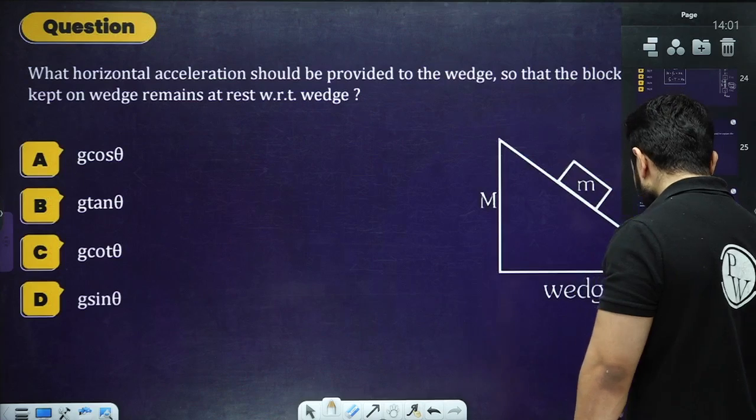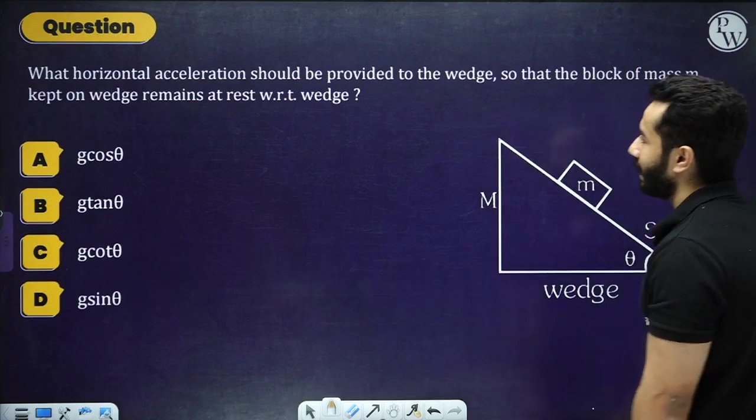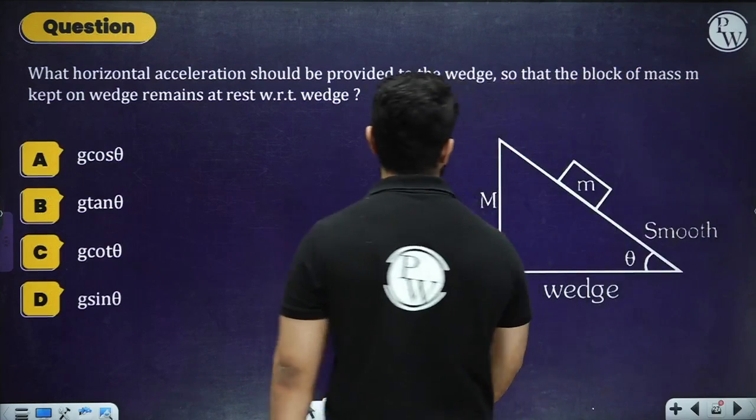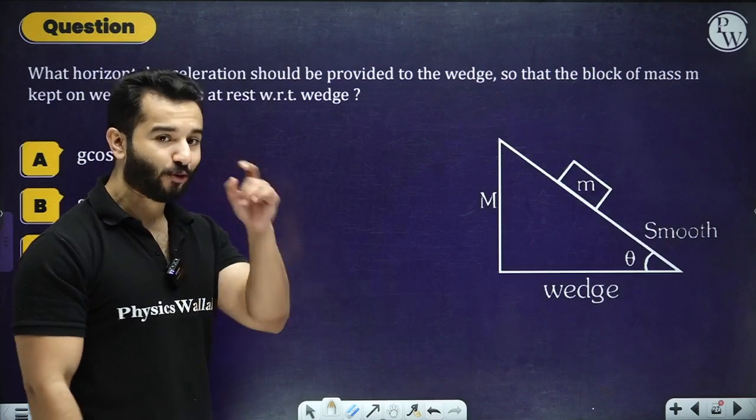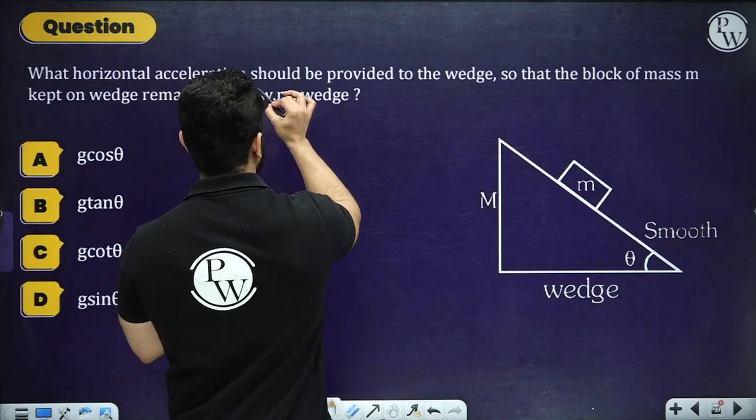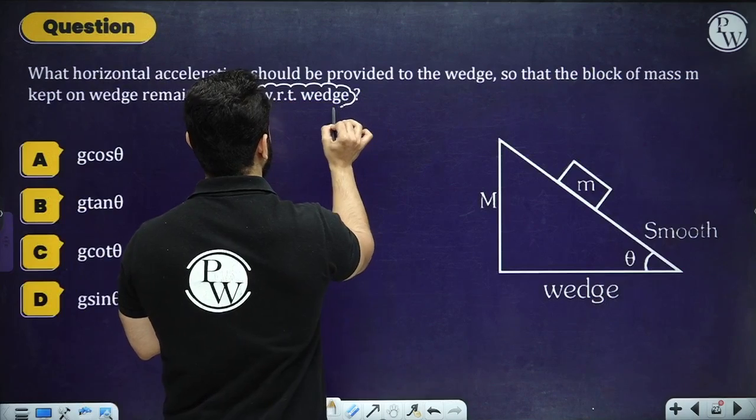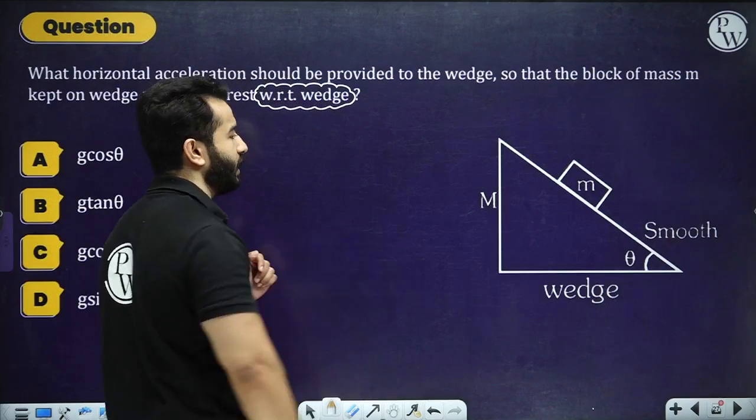Let's take an example. What horizontal acceleration should be provided to the wedge so that the block of mass m kept on the wedge remains at rest with respect to the wedge? All right, with respect to the wedge, we are not talking about with respect to the ground.